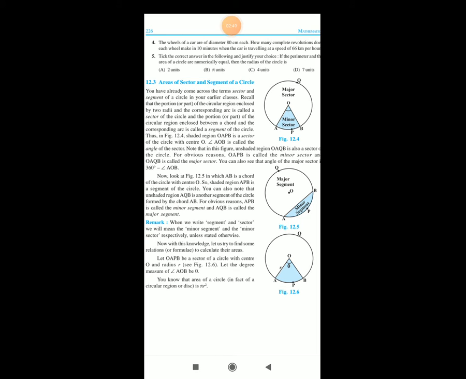So you can also note that the unshaded region AQB is another segment of the circle formed by the chord AB, and for obvious reasons APB is called the minor segment and AQB is called the major segment. Remember that when we write segment and sector, we will mean the minor segment and the minor sector.